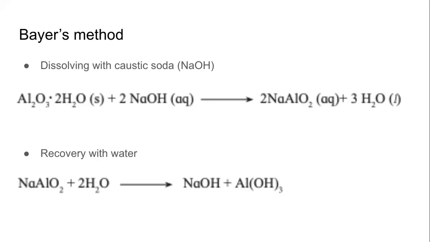Now, how many main gangue were there? Three main gangue were there, right? Silica, ferric oxide, and titanium oxide.